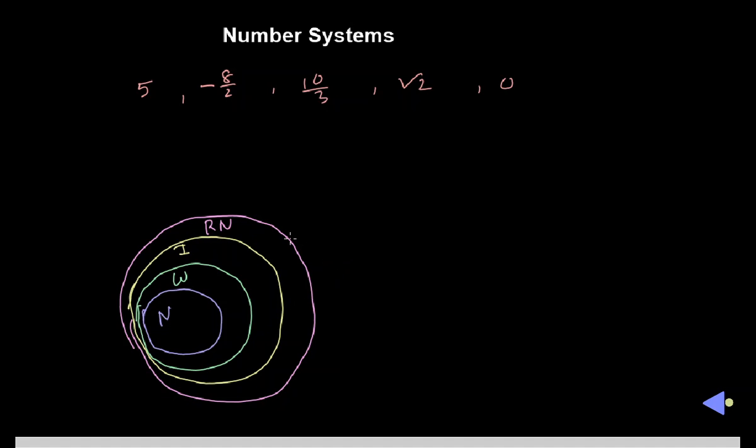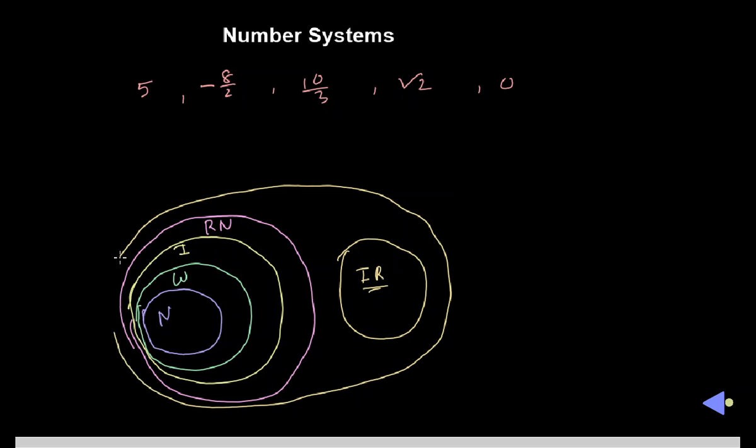Which one is left? The irrational numbers, that is IR. That circle is separated from all these circles. If we collect rational numbers and irrational numbers as a whole, it becomes the real numbers. Now we have to examine the numbers, which one belongs to which circle.